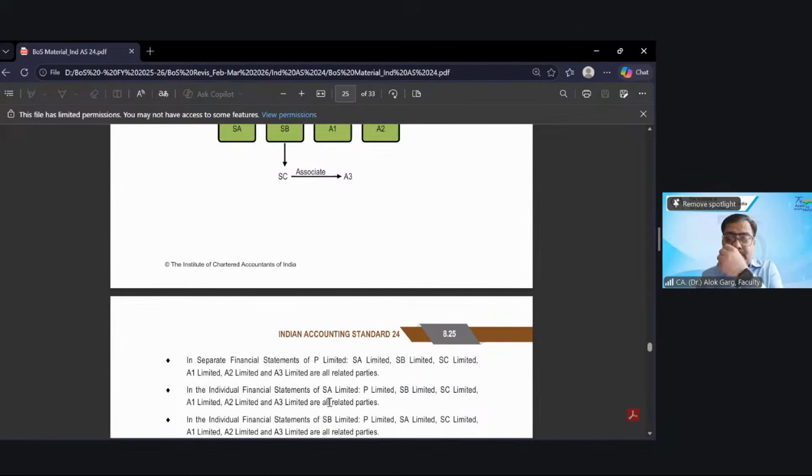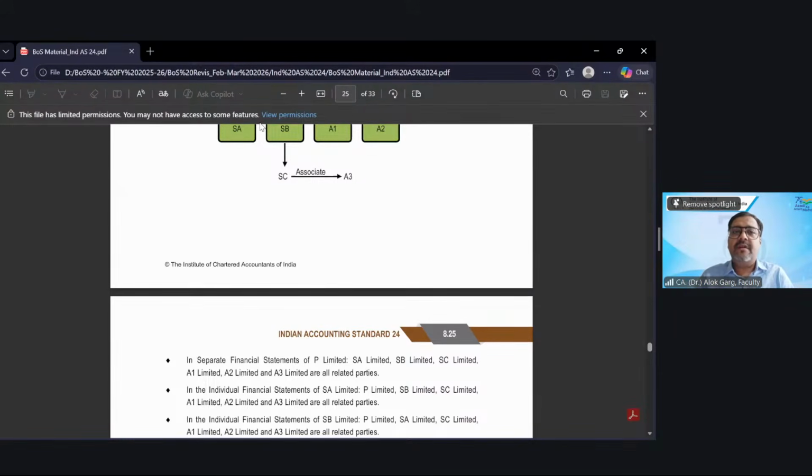Subsidiary includes associate and joint venture of subsidiaries also, right? And A1, A2 will also be related parties, right? Why? Because they are the cousins. So P has a control over SA, SB, and P has a significant influence over A1, A2. So all of these are related parties. Yes or no?